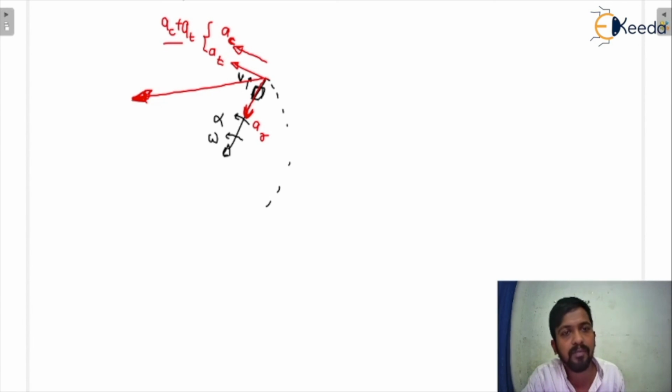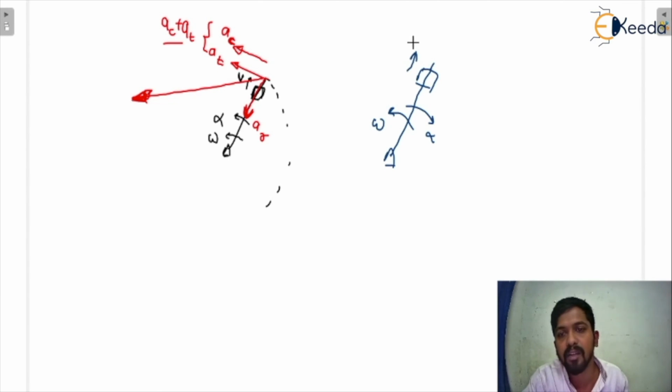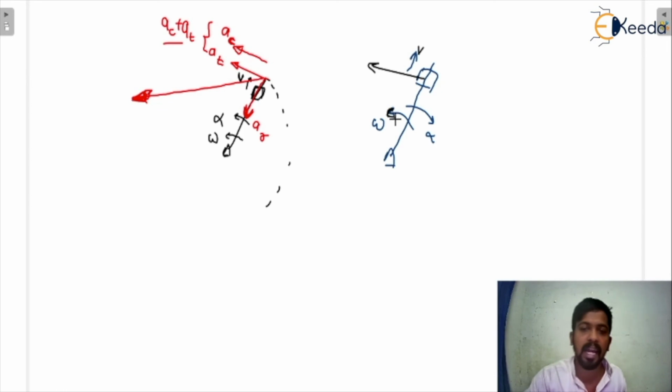Now I am considering the second case, in which omega is in that direction but alpha is in that direction, and the velocity of the slider is in that direction. So what would be the direction of the Coriolis acceleration? It will be perpendicular to the link, in that direction, because we have taken the sense of omega and rotated the v vector by 90 degrees in that sense of omega. So this is the direction of the Coriolis acceleration.